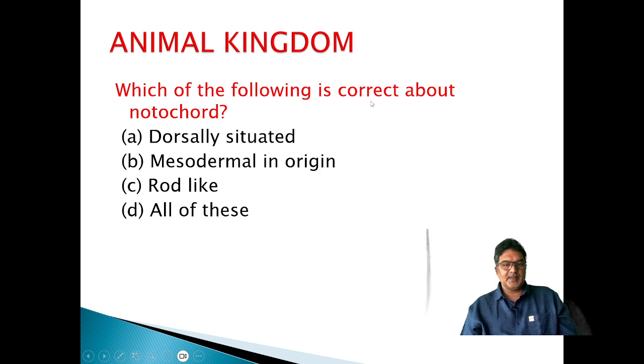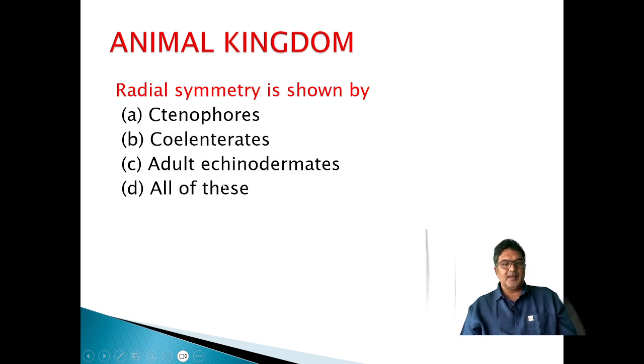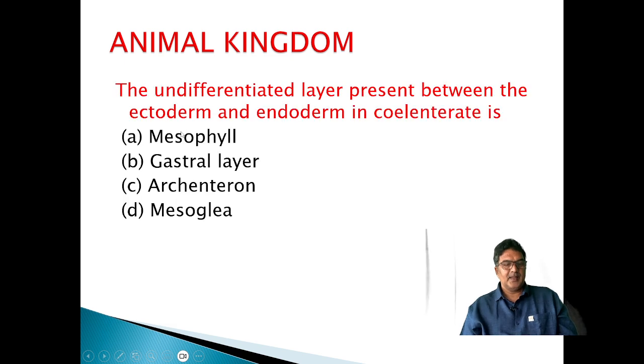Which of the following is correct about notochord? It is dorsally situated, it is mesodermal in origin, it is a rod-like structure. Yes, all of these. Radial symmetry is shown by, as earlier we have said, Coelenterata and Ctenophora; adult echinoderms are having radial symmetry.